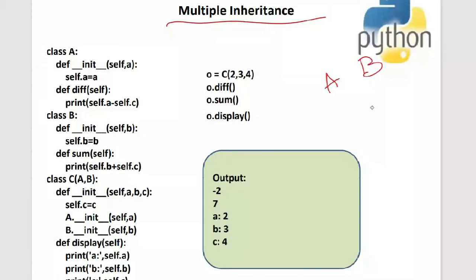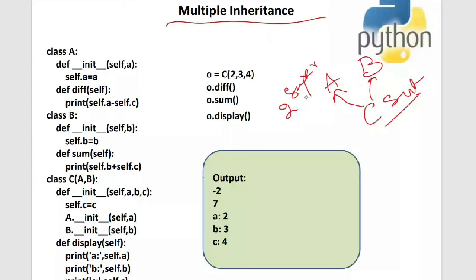What is the meaning of this? This is the subclass, the child class, and these are the superclasses. How many superclasses does the subclass have? The subclass has two superclasses. There is no restriction that it should have only two superclasses. It can have n number of superclasses. Such a concept is called multiple inheritance.